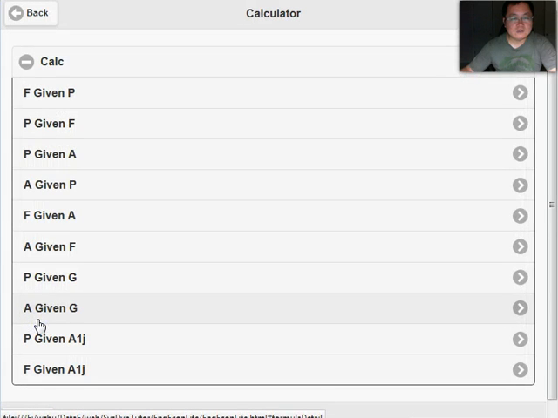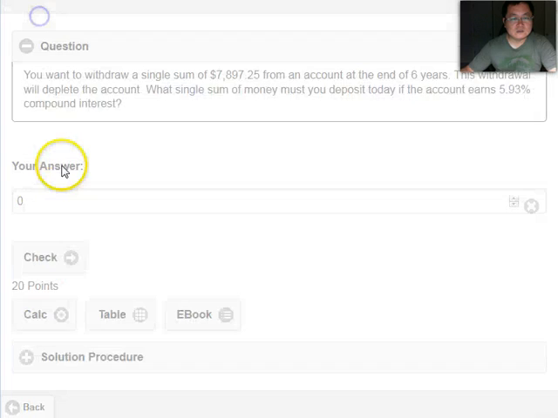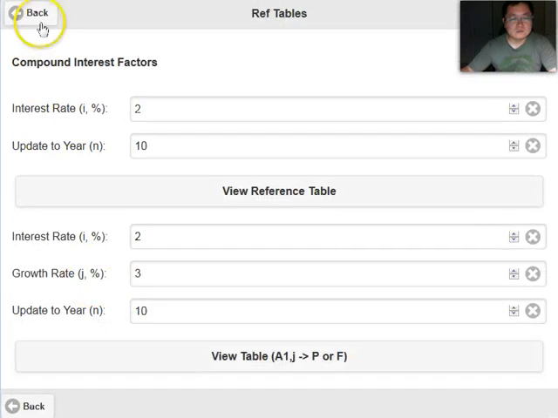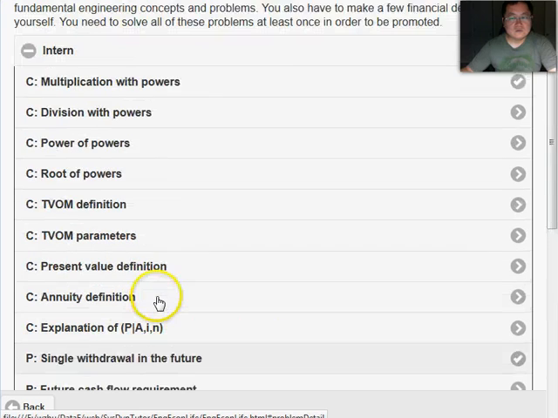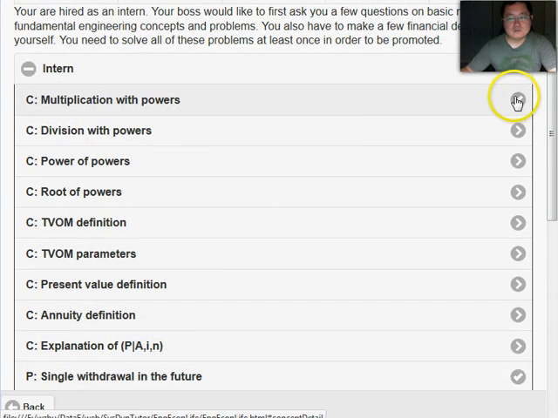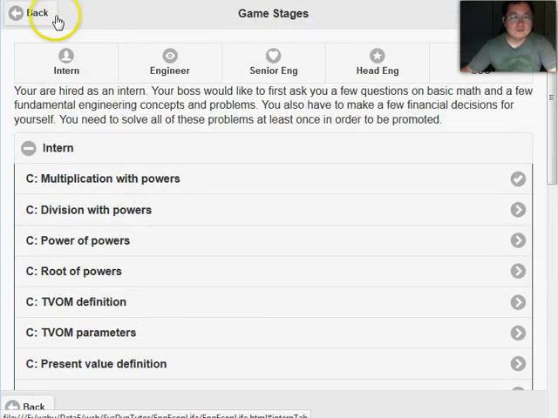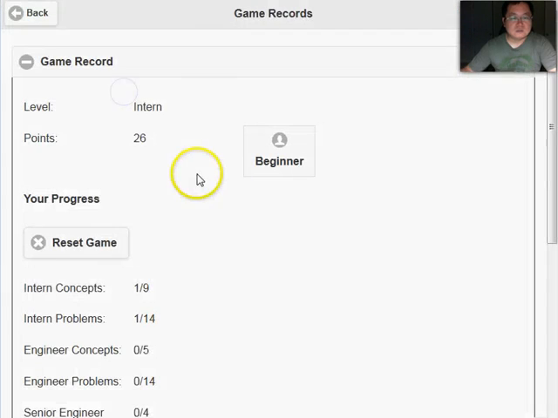Links are provided to the calculators and the tables to help you solve the problems. If you solve a problem, it will show a check mark to tell you that it has been done and you have solved it at least once before. If it has never been solved before, you will see an arrow here, which means you need to work on it. Go back and you can check your progress.